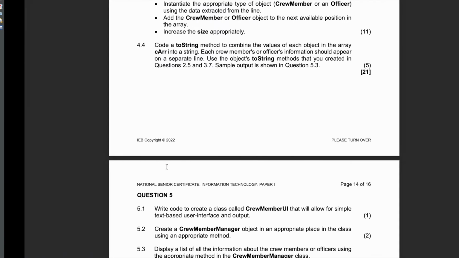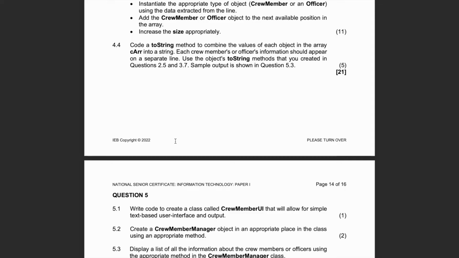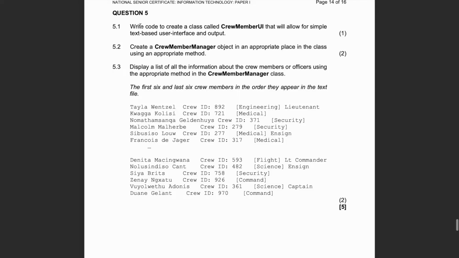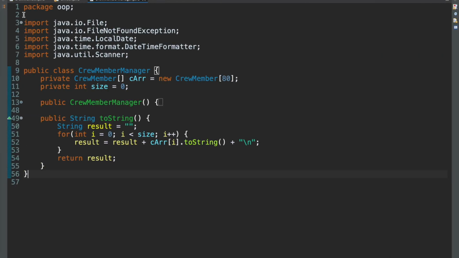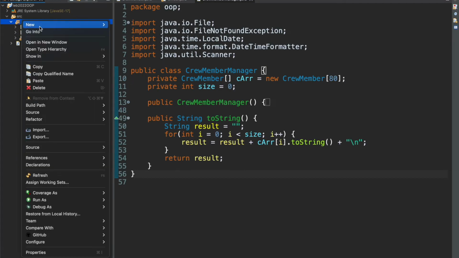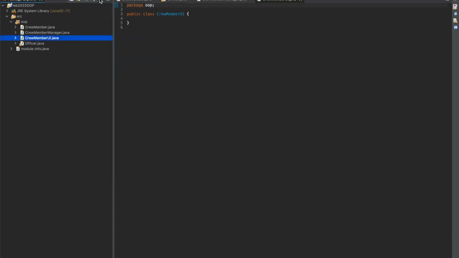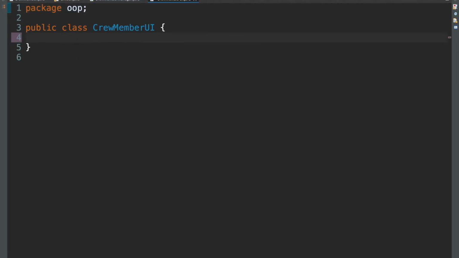Okay. So scrolling down, we see question 5 now. And question 5 says, write code to create a class called crewMember UI that will allow for simple text-based user interface and output. I don't know why they put so many words here. All they mean is now we're creating a class that has a main method. So come up here, new class crewMember UI, finish, zoom, and now type out our main method.